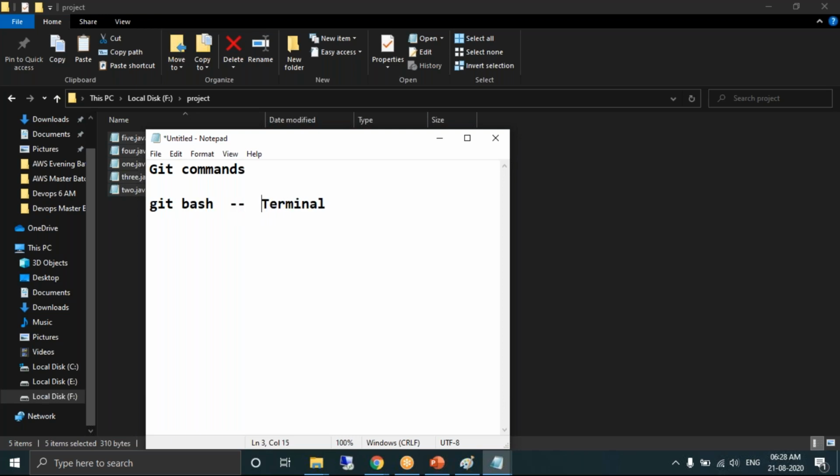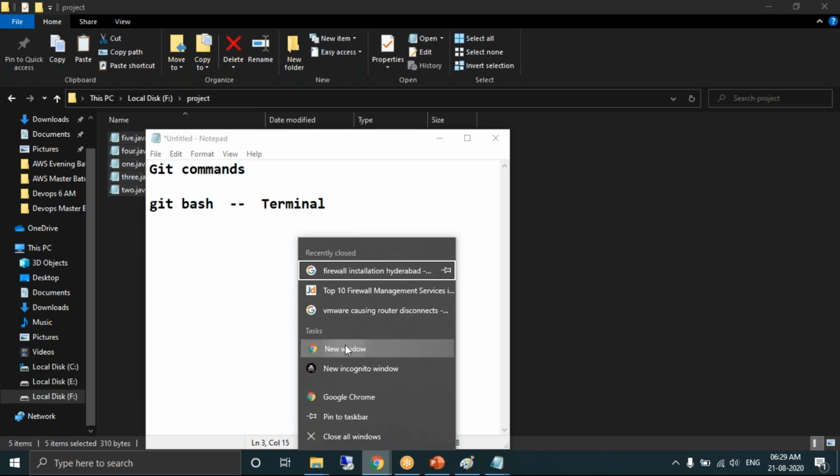What is Git bash? Git bash is a terminal. In this terminal, the developer writes the Git commands to manage his source code. So the developer should download this terminal and install it on his laptop or desktop. So the developer needs to have a terminal, and the terminal is Git bash. We provide the instruction: please use Git bash and run the following commands.